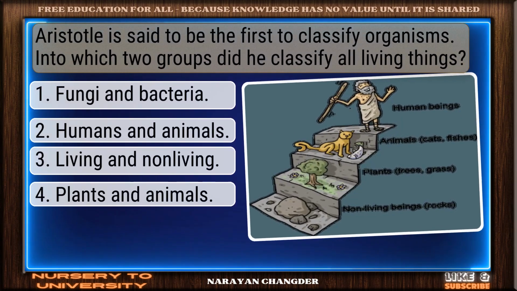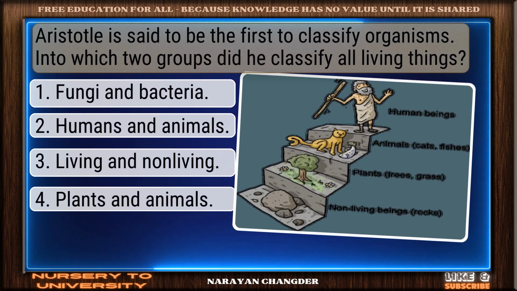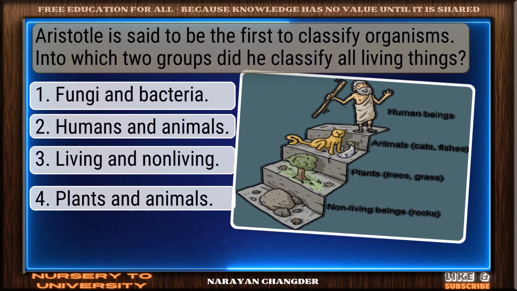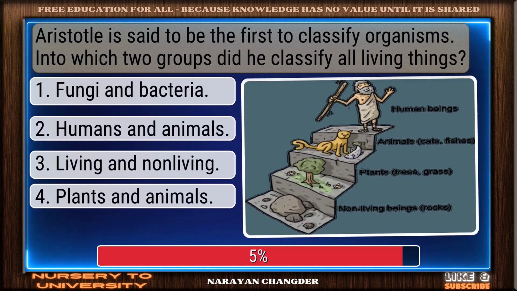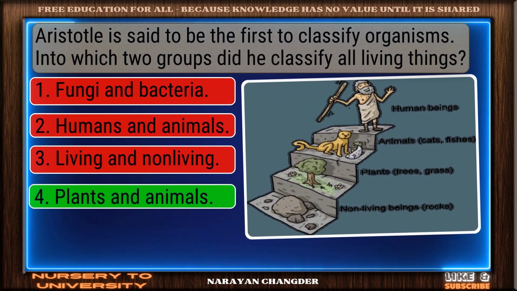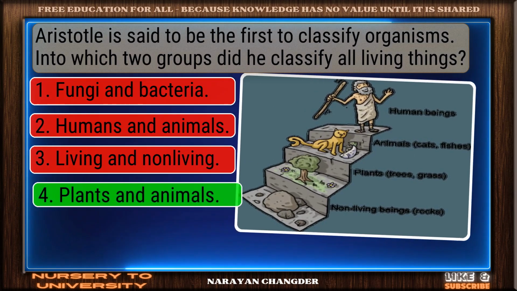Question number 2. Aristotle is said to be the first to classify organisms. Into which two groups did he classify all living things? Smart pick. Plants and animals is the correct choice.